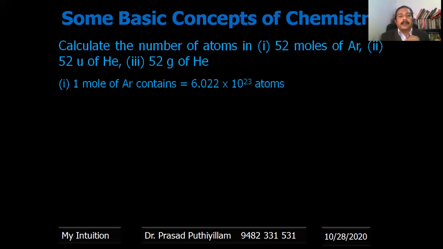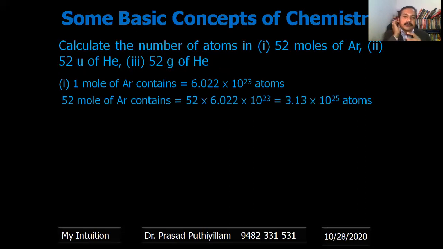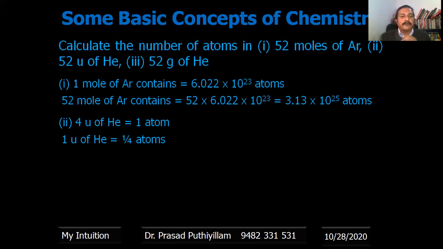Therefore first one, 1 mole of argon contains Avogadro number of atoms. Therefore how many atoms in 52 moles? 52 moles of argon contains 52 into Avogadro number, that is 3.13 multiplied by 10 to the power 25 atoms. Second, the atomic mass of helium is 4 u, which is 1 atom. Therefore for 52 u, it will be 1 by 4 into 52, that is 13 atoms.